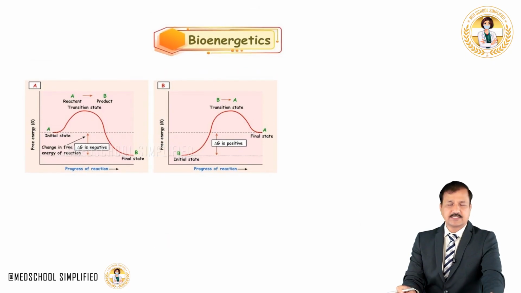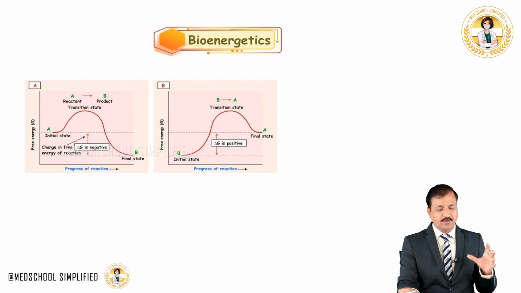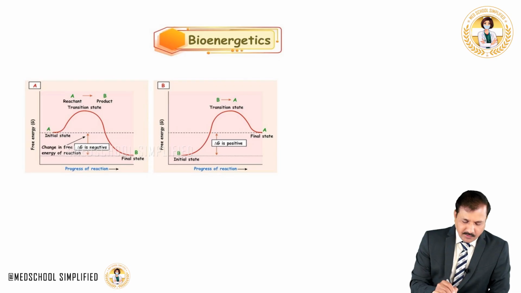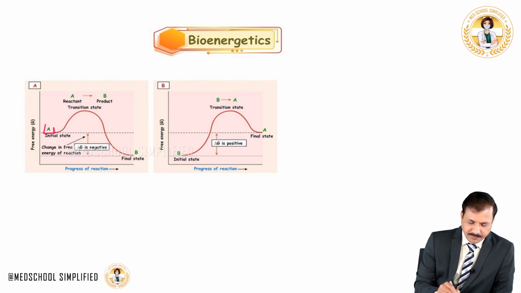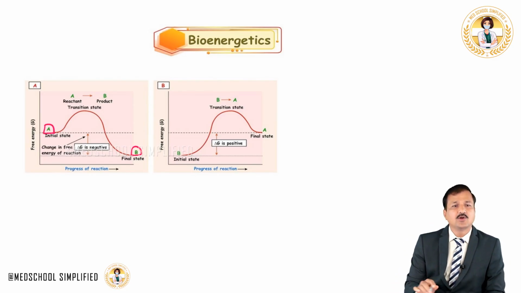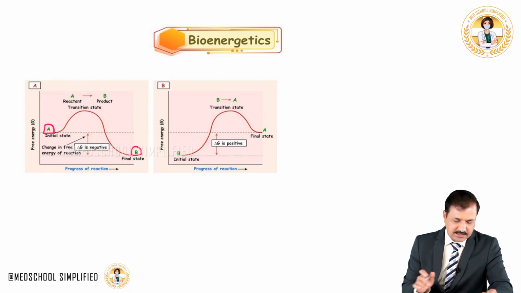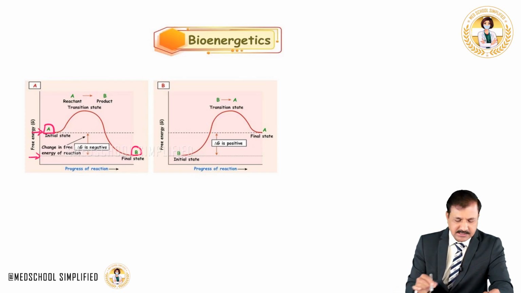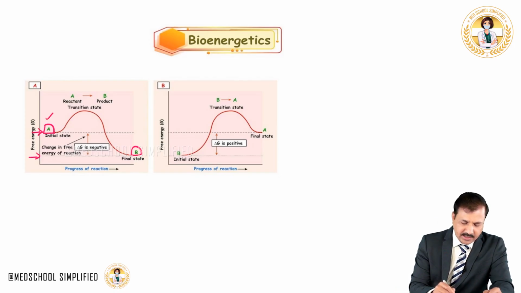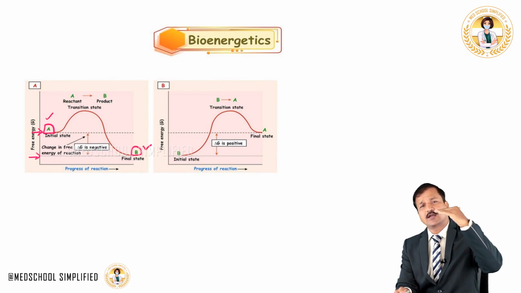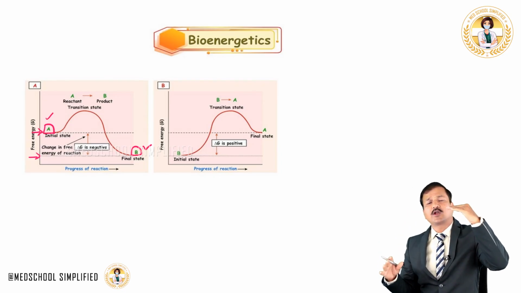Now let's look into the details of how a substrate is converted into a product. As you see in this particular figure, a substrate A is converted into a product B. Look at the free energy level of the substrate, which is at this point here, and the free energy level of the product, which is below. So the substrate, which is at a higher energy level, is forming a product at a lower energy level.